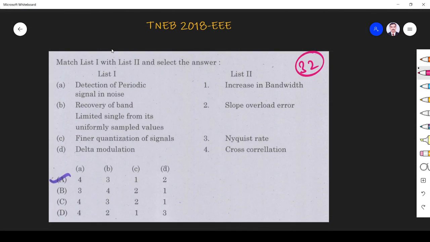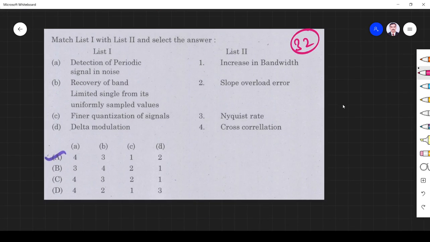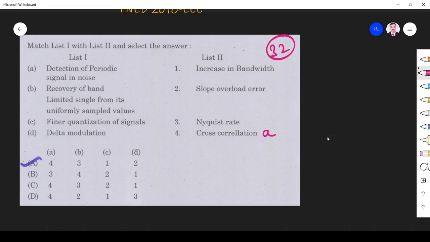Next question, match the following. Detection of periodic signal in noise. So it is comparing signal and noise, so it is a cross correlation. So 4A. What is autocorrelation and cross correlation? Autocorrelation compares similarity between the same signals: one signal is at present, another signal is shifted.